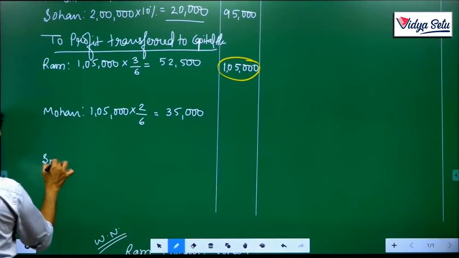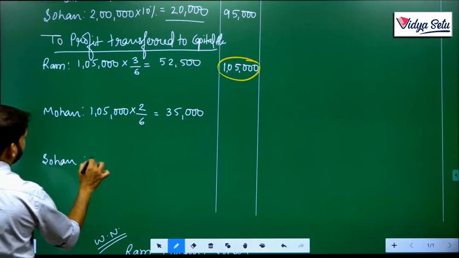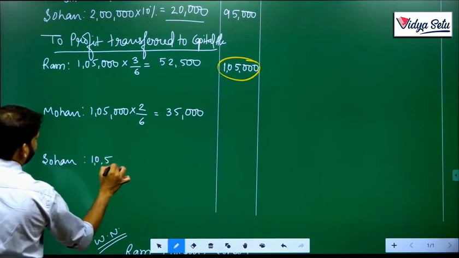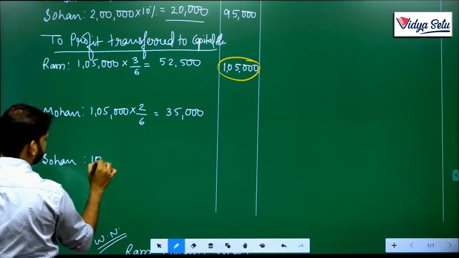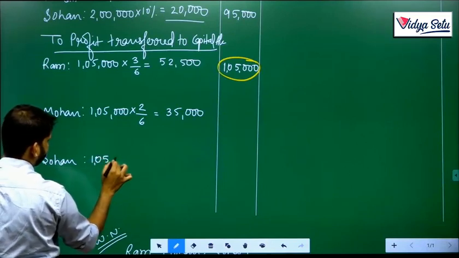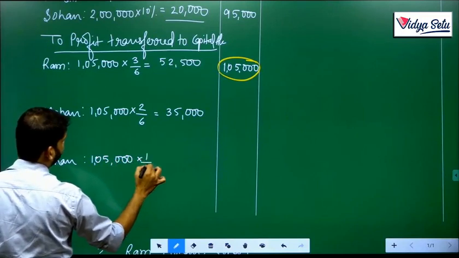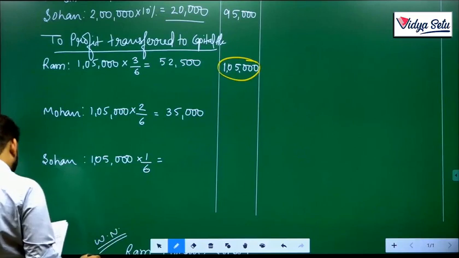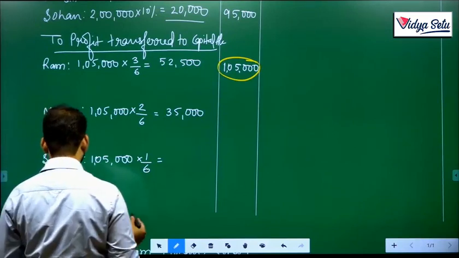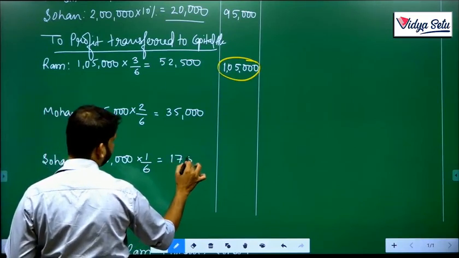And Sohan, 1,05,000 times 1/6. That's the crucial figure. Let's find out whether he's getting the minimum 25,000 or not. If we solve this, we get 17,500.